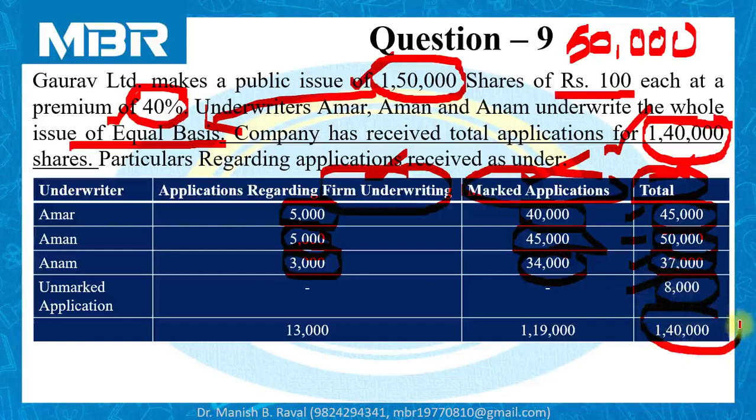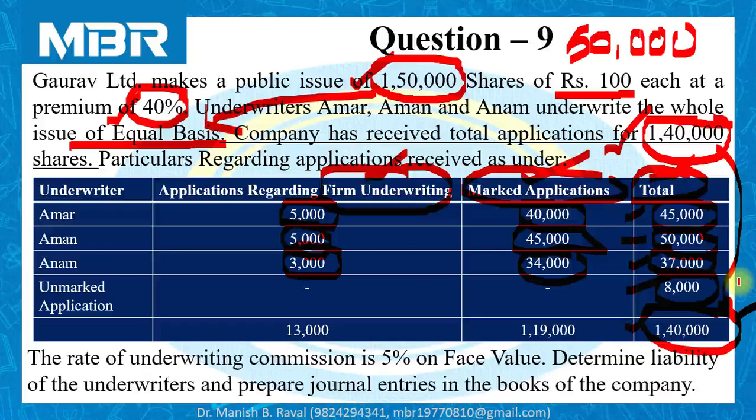The total number of applications received by the company is 1,40,000, which is given in the first paragraph of the question. In this particular case, the examiner has precisely presented all the information related to classification of applications received by the company. We have to simply understand all the information given in the question.